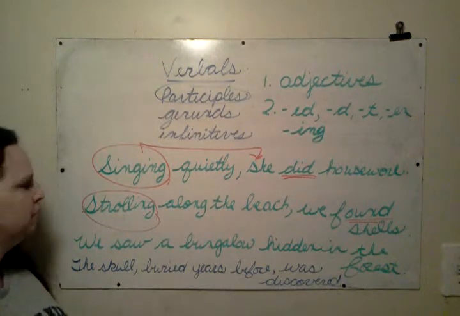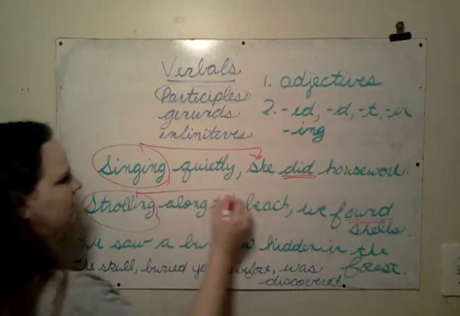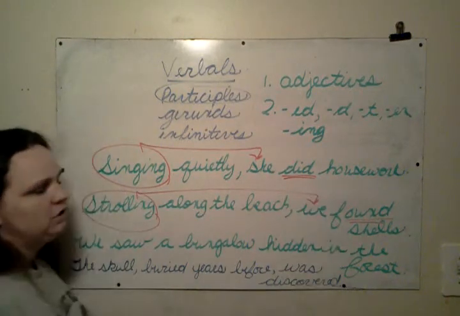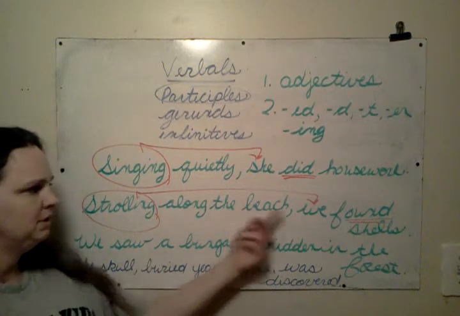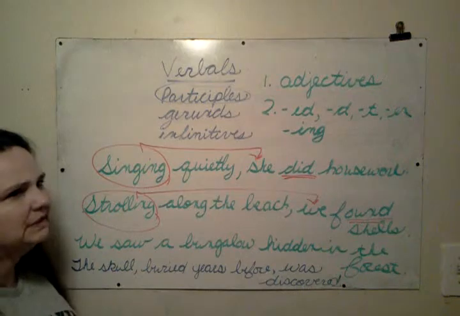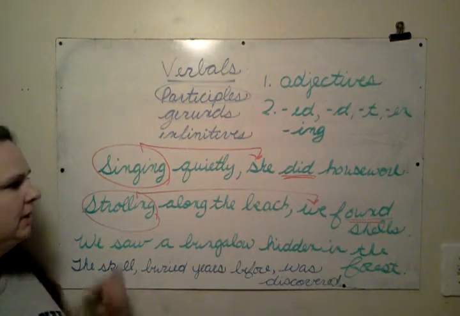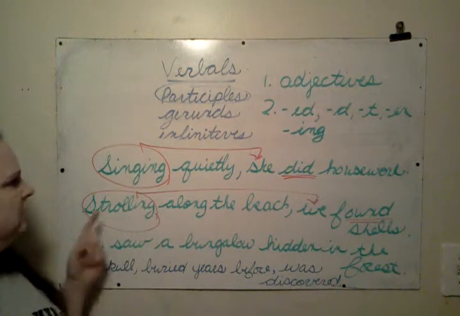It's the present participle form of to stroll. Strolling along the beach, we found shells. Which we? What kind of we? The strolling we. The strolling along the beach we. That's which ones. So do you see how these sound? They don't sound like they're really answering adjective questions, but this is how they sound when they are being participles.